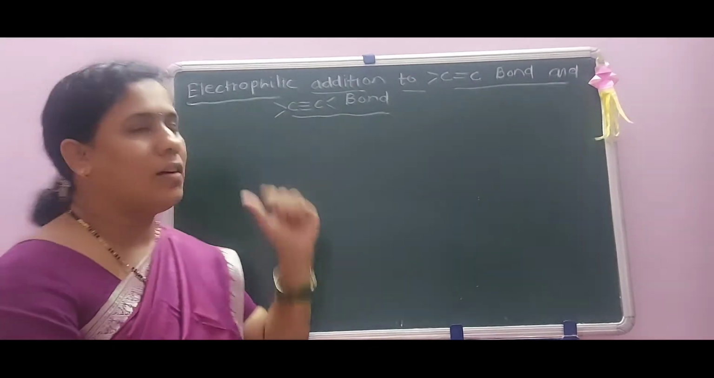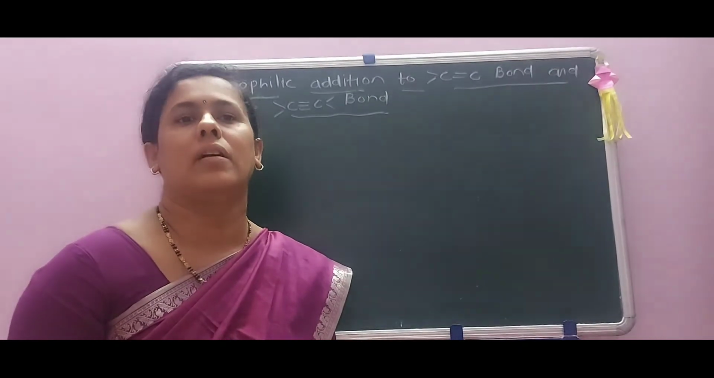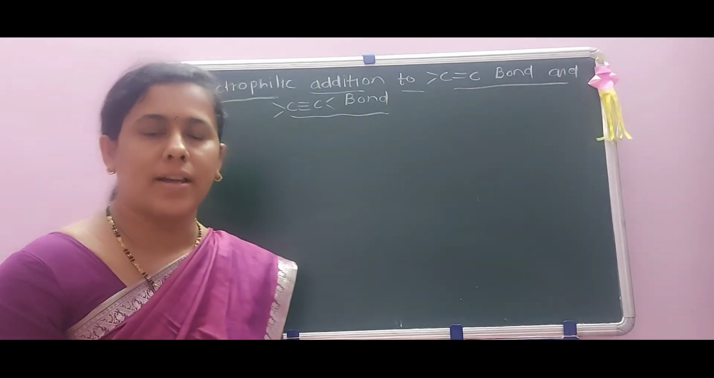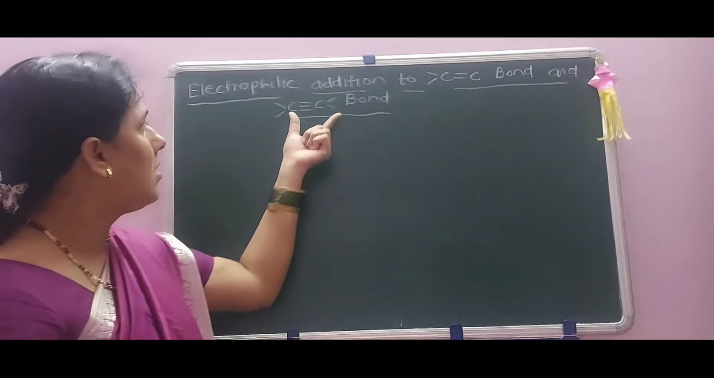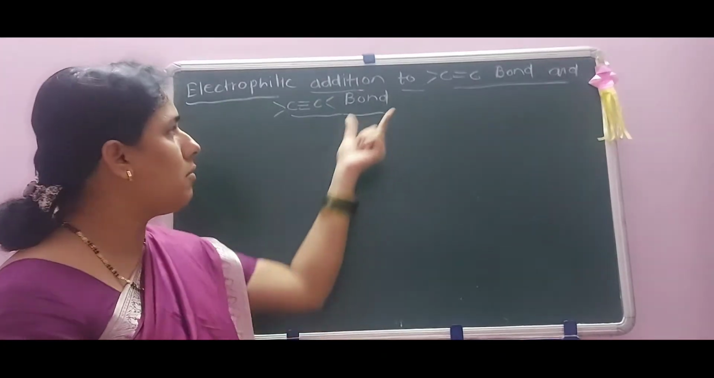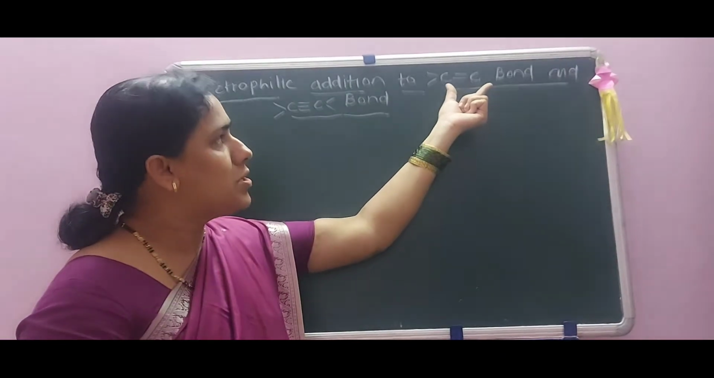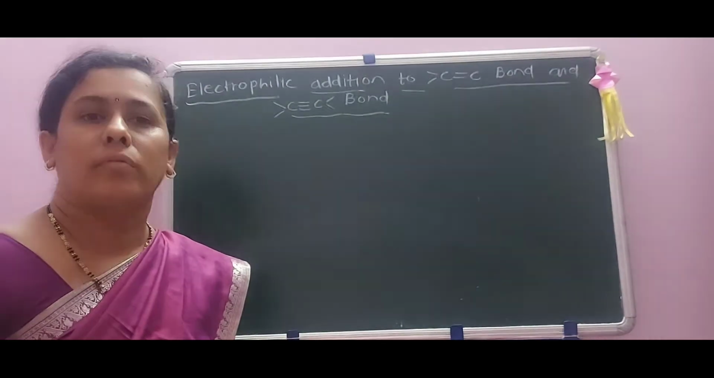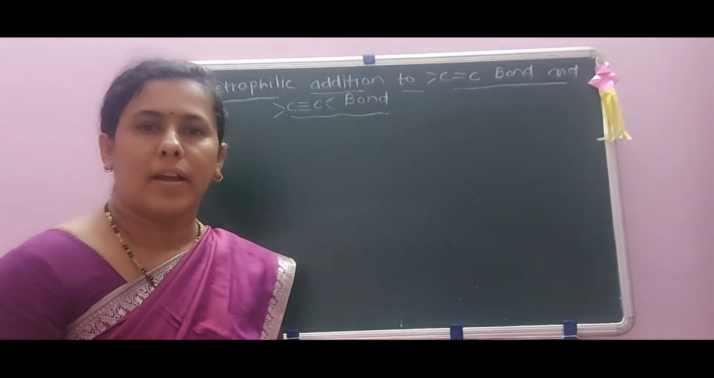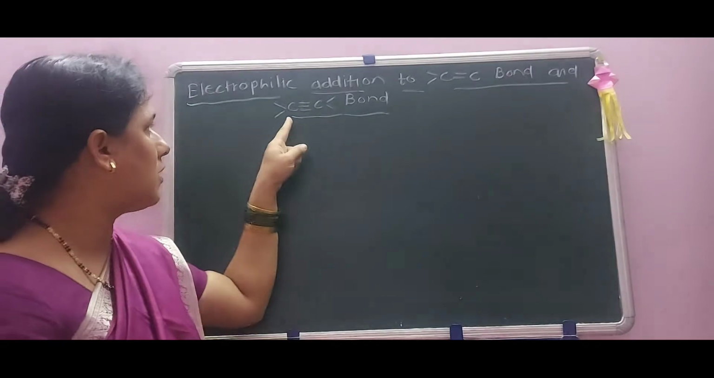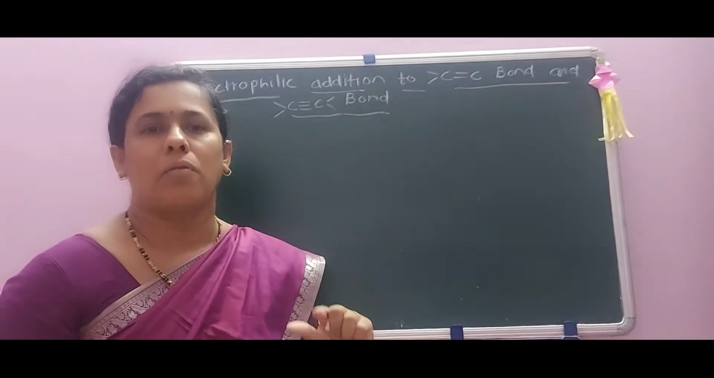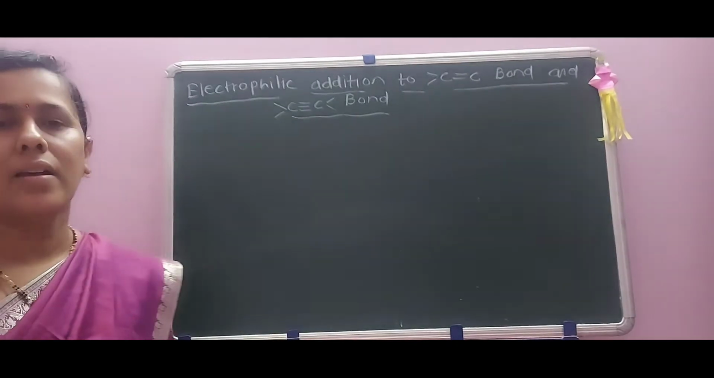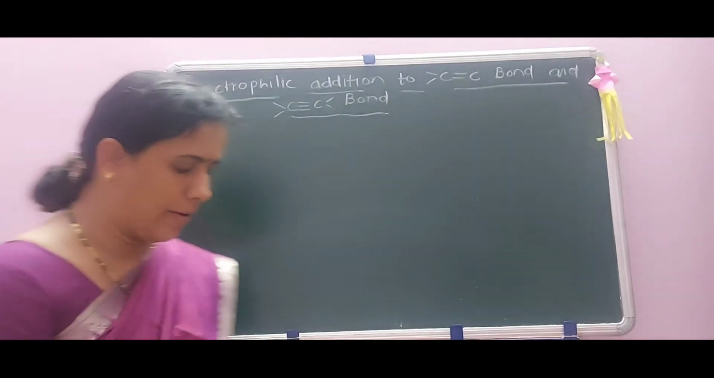In this topic, we have to concentrate on the electrophilic addition towards carbon-carbon double bond first, and then we have to emphasize the carbon-carbon triple bond. Whatever reactions there are for the carbon-carbon double bond, those reactions are almost the same as for the carbon-carbon triple bond, which may differ only by a small amount. So let us start here with the carbon-carbon double bond.